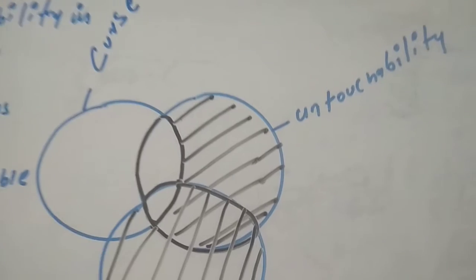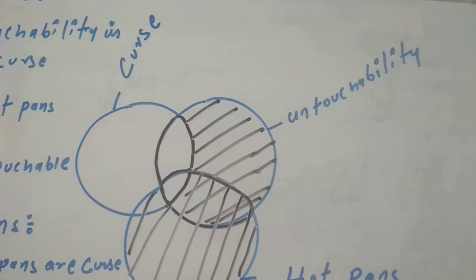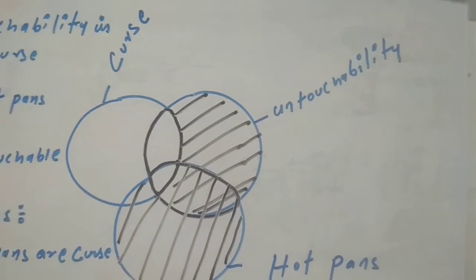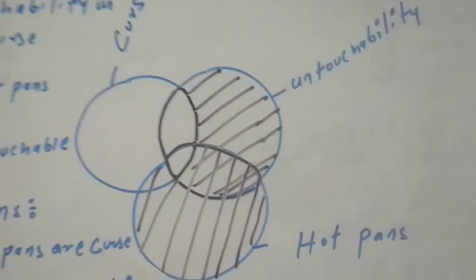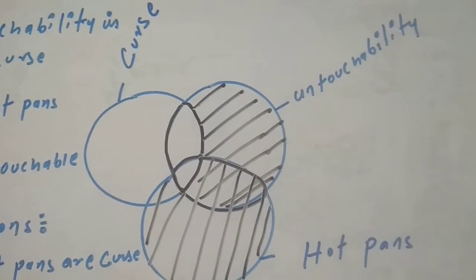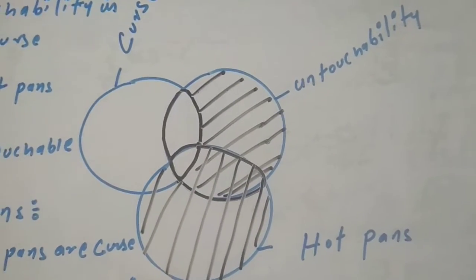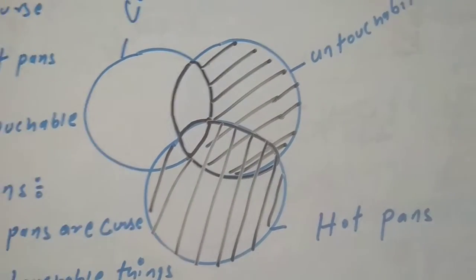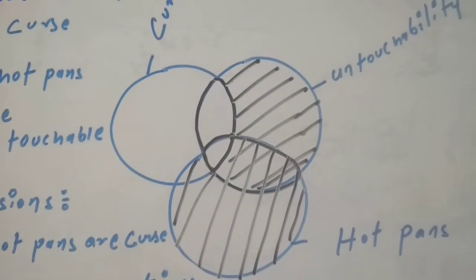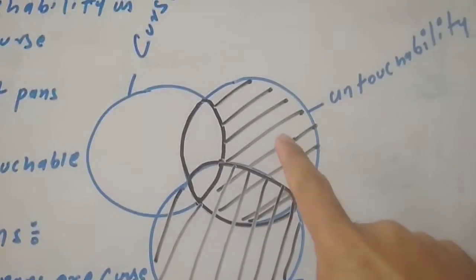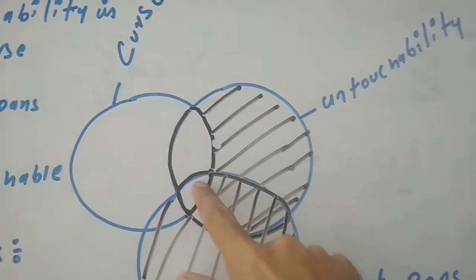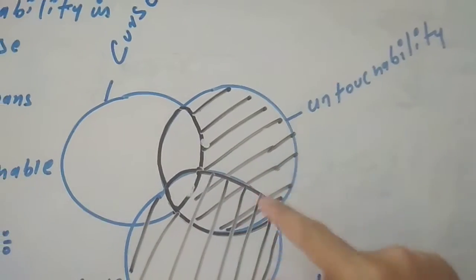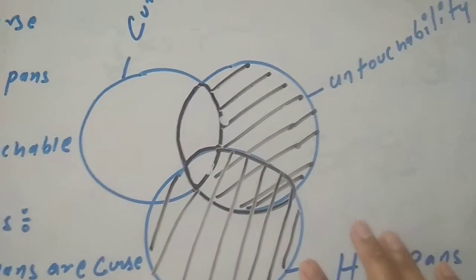So the circle of untouchability is related to curse. All untouchability is a curse. So the portion intersecting with the curse circle is what I am left with. The rest I can remove, or I can just cross it. So now only this part is left with me, which is related to untouchability is a curse. The rest are the cross marks, which means I have nothing to do with them further.